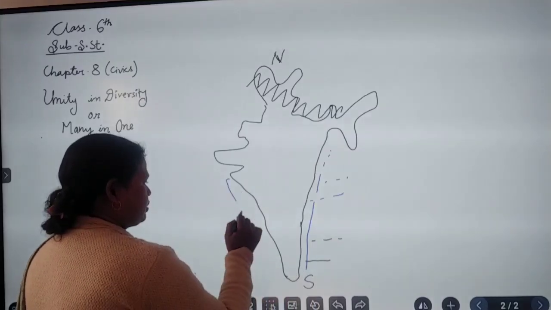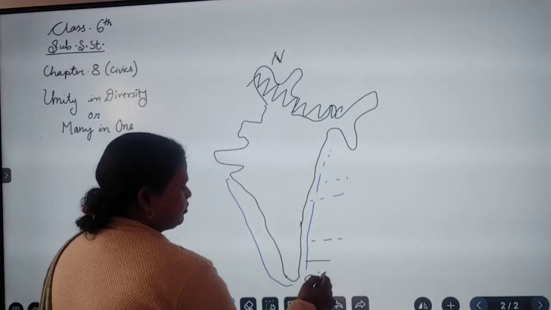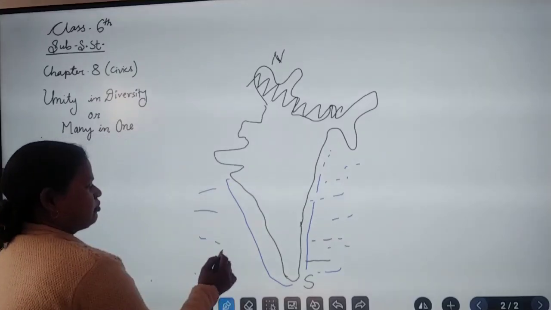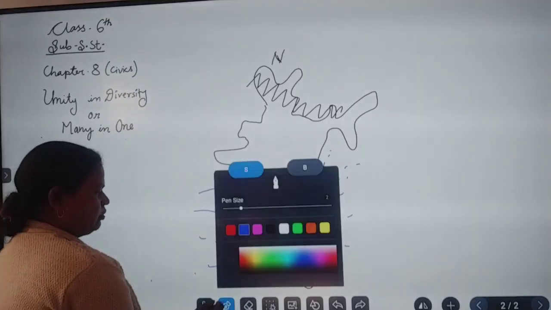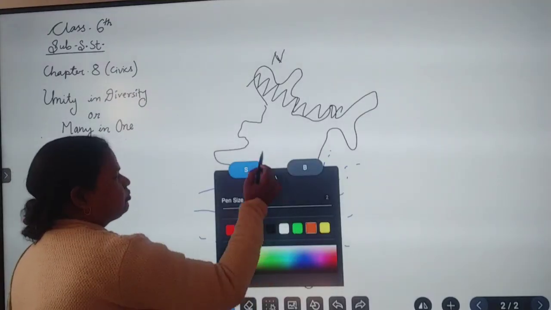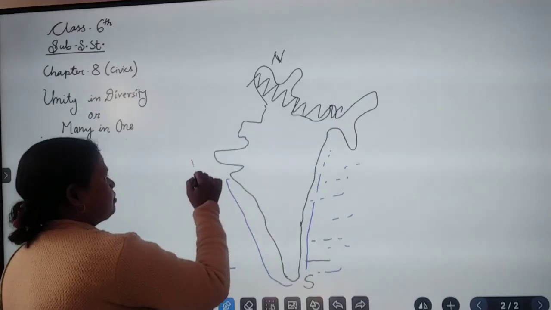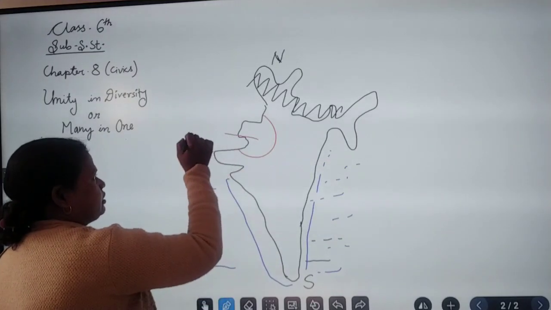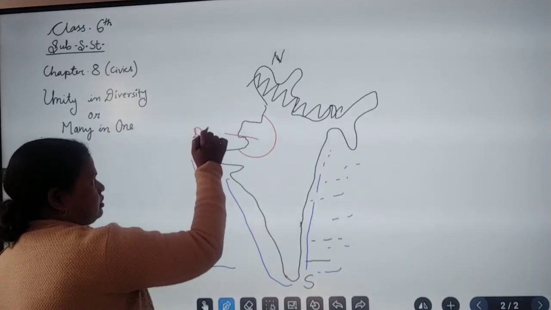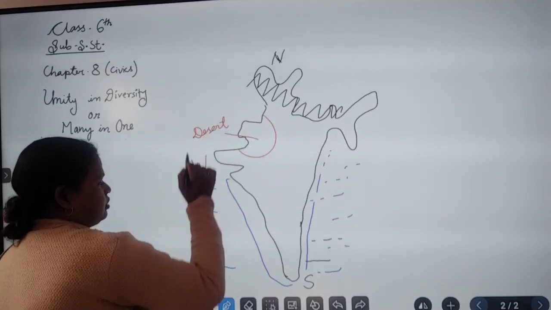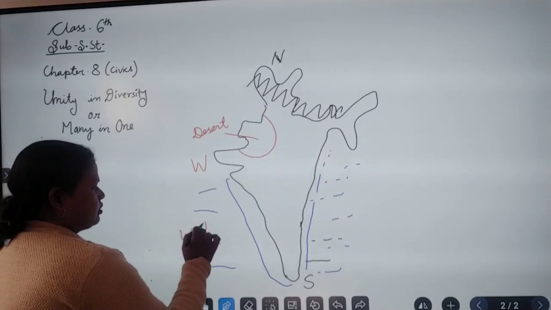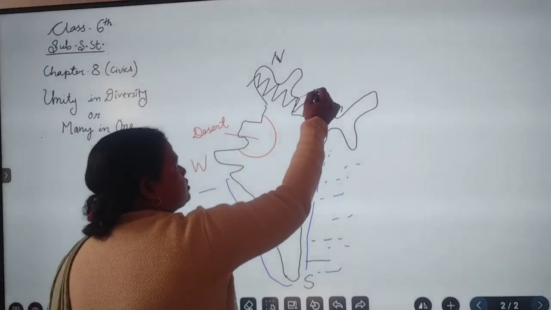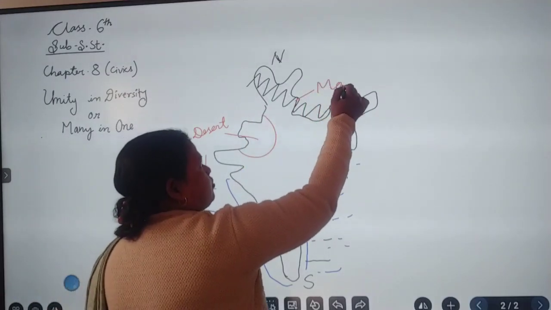This total part is full of water, so we can say it is a coastal area. In the same way, the west part, the area of Rajasthan, is desert. Here it is water, or you can say coast. This is mountains.